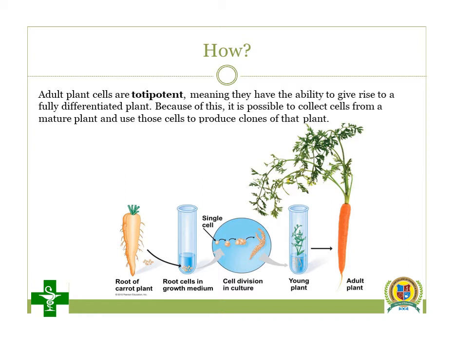Then this callus gets converted into a young plant, and this young plant gets converted into an adult plant, which has the same characters as the initial plant. That's why we say it is a clone. So the cells have the ability to produce clone plants of themselves.